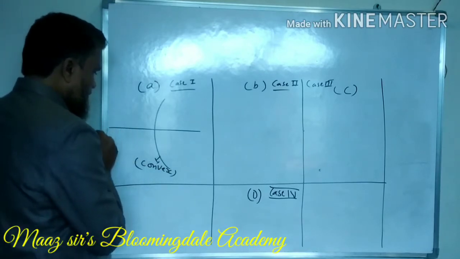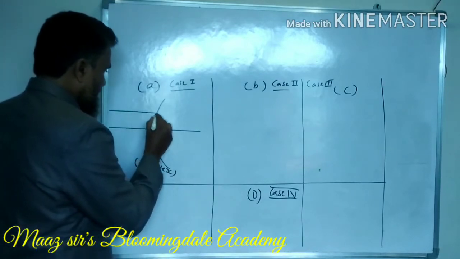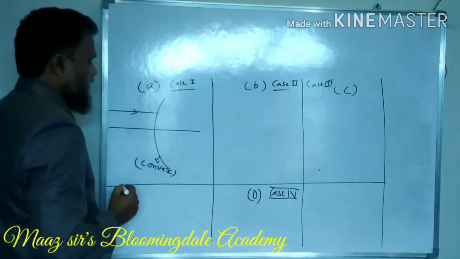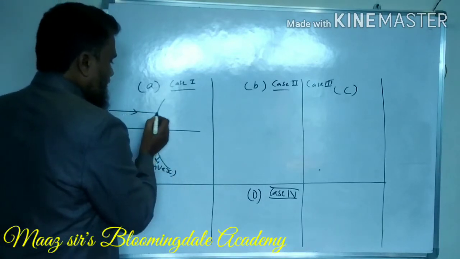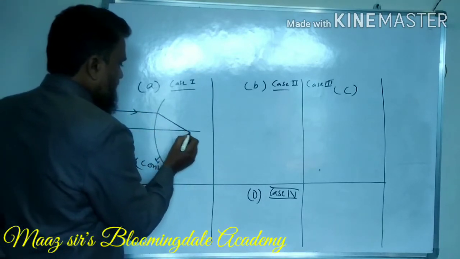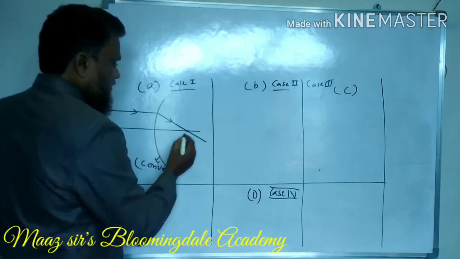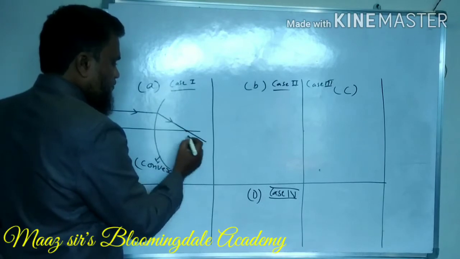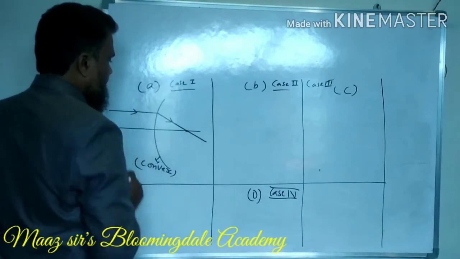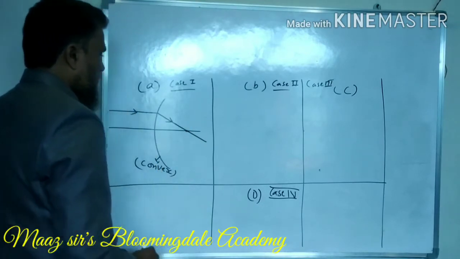So this is the principal axis and this is the incident ray. So when it touches the convex surface, obviously it gets converged. It comes to a point. So this is the first case.